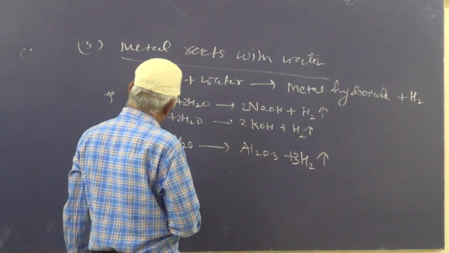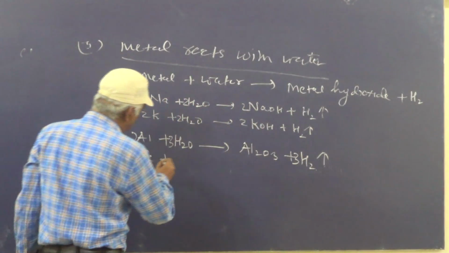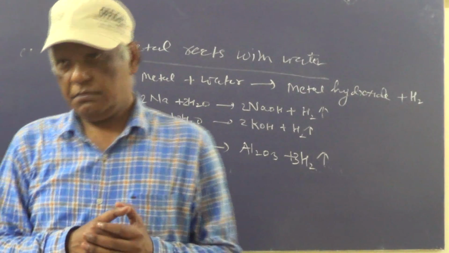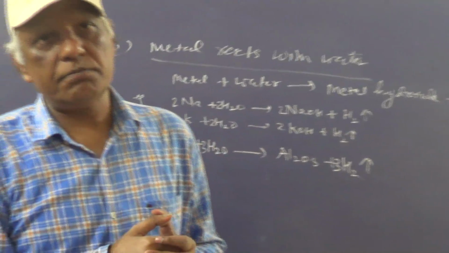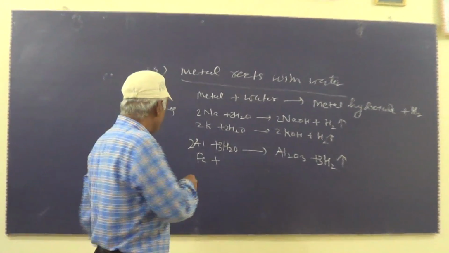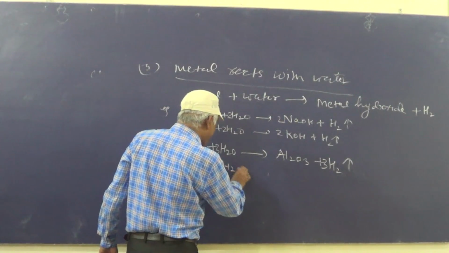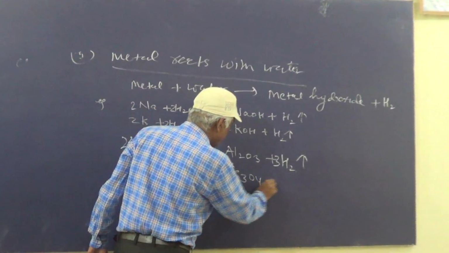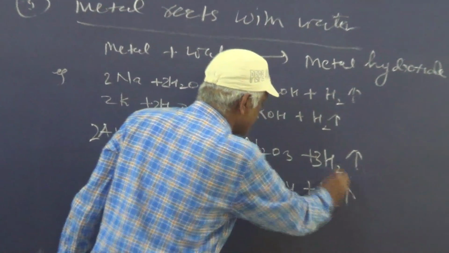Oxygen is 3. This is balanced. Now steam is passed over heated iron. Iron oxide is formed, Fe3O4, and hydrogen gas is evolved. Fe plus H2O as steam gives Fe3O4 plus H2, hydrogen gas evolved.